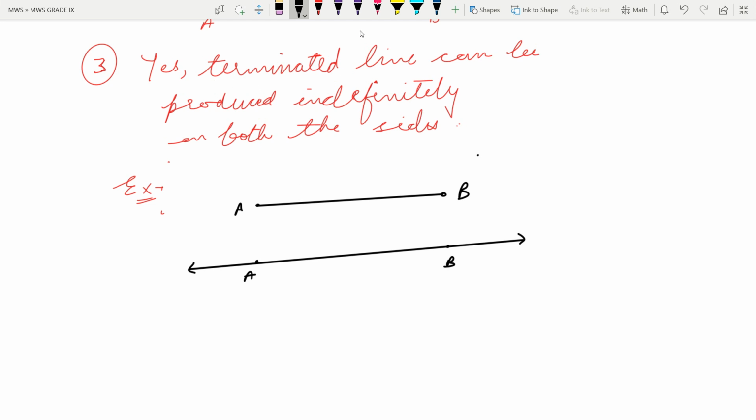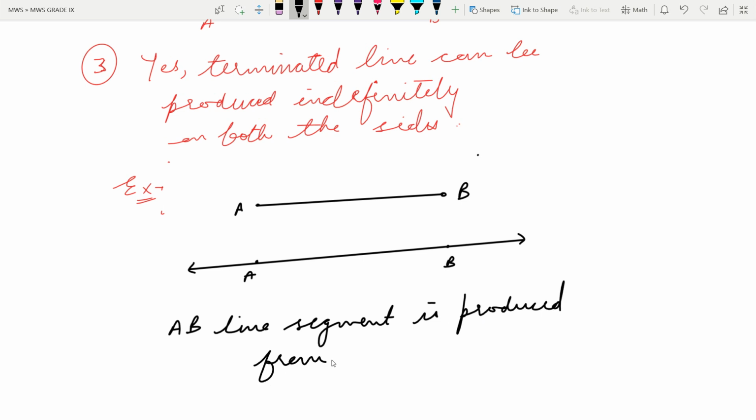I have told you that a terminated line is also known as line segment, and we have produced it from both the sides. And in the same way the arrows are made, it means we can produce them indefinitely from both the sides. So this is done. Or you can write here AB line segment is produced from both sides.